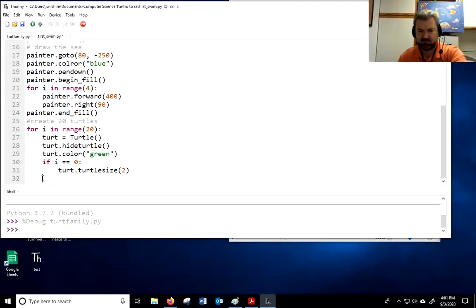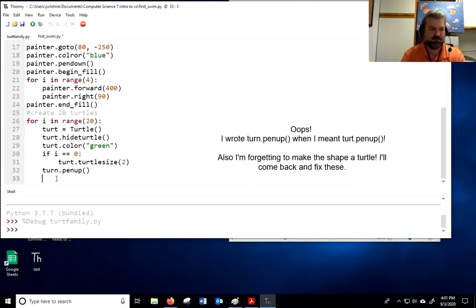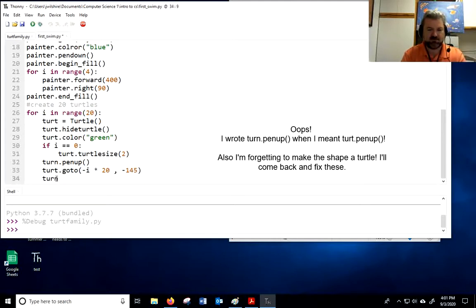Notice that I have now put my cursor back to the left. So now I'm outside of that. So I'm going to do all this code for each one of these numbers. The only bit of code that I'm going to do only when i is 0 is that code right there that makes it big. I'm going to explain more in just a second. Turt.penup. Turt.goto. Negative i times 20, minus 145. I'll come back to explain that one.